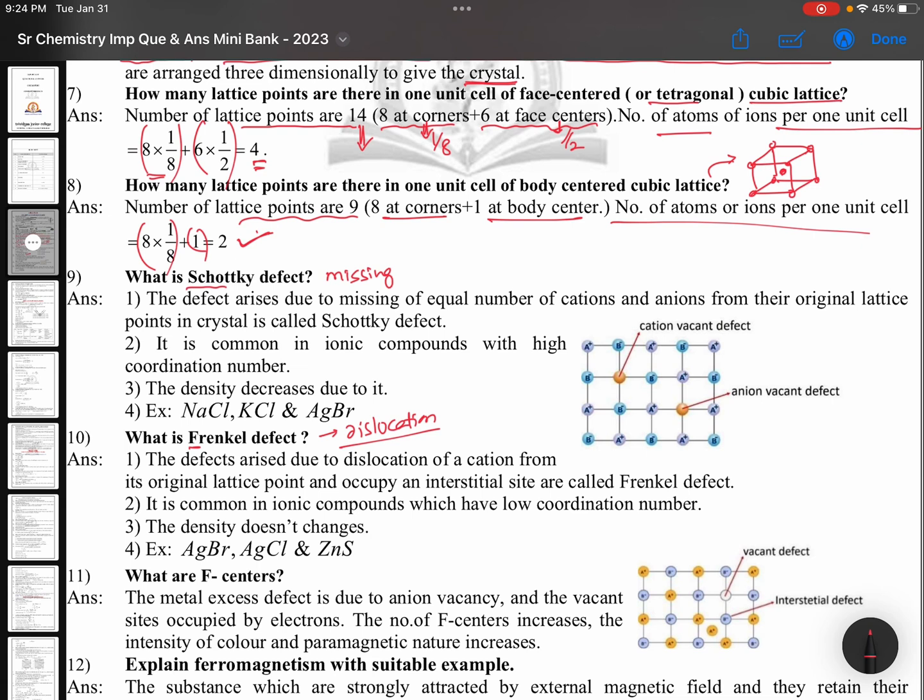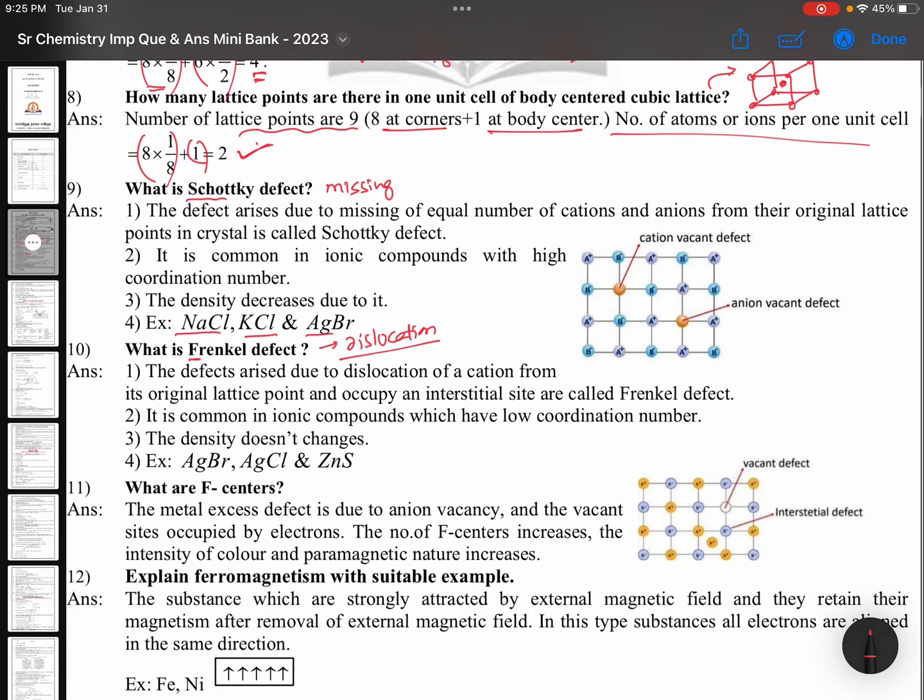The defect arises due to missing of equal number of cations and anions from their original lattice points in crystal is called Schottky defect. It is common in ionic compounds with high coordination number. The density decreases due to it. Sodium chloride, potassium chloride, silver bromide are examples. So Schottky means completely missing, density definitely decreases. This point is very, very important.